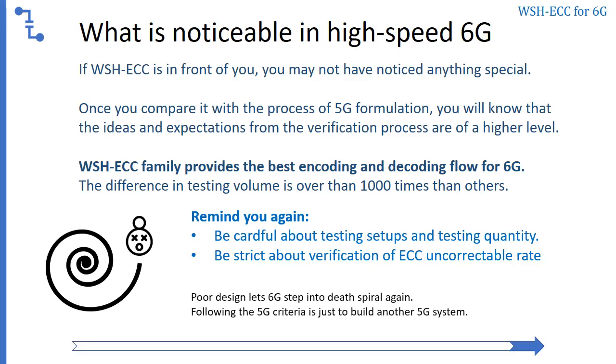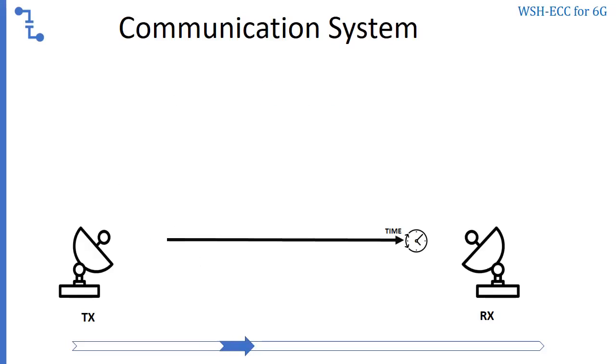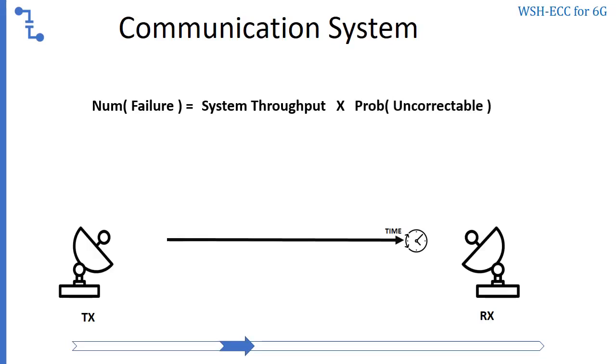The understanding of zero-knowledge proof is beneficial to 6G validation. We must think about how to discuss rationally and make accurate choices for high-speed 6G. At this time I would like to introduce a clearer formula to describe it. The number of failures per unit time is equal to the system throughput times the probability of uncorrectable failures. The typical throughput brought into the application is 10 megabytes per second. If the TXRX vector is roughly 1000 bits, about 80,000 TXRX vectors are sent and received per second.